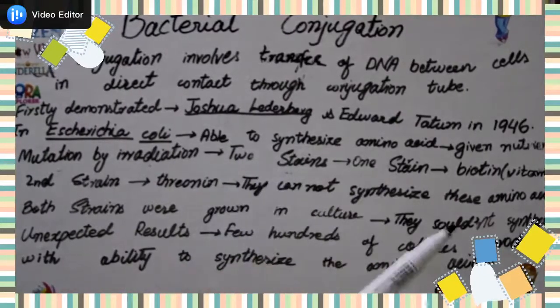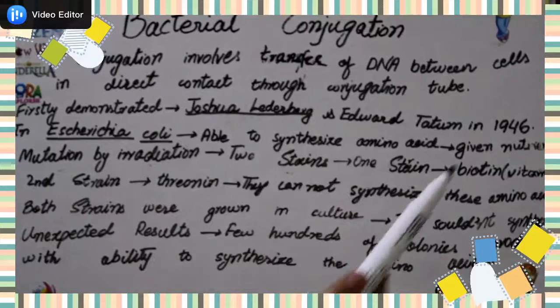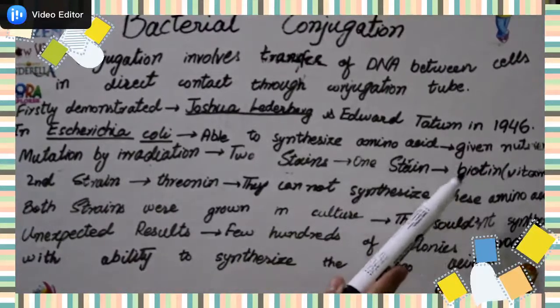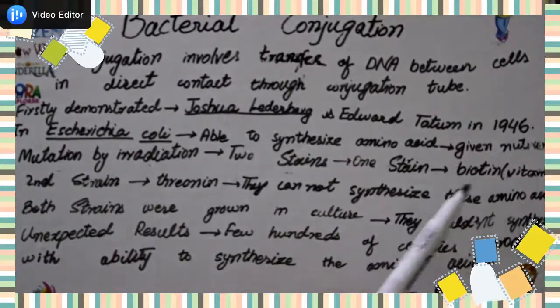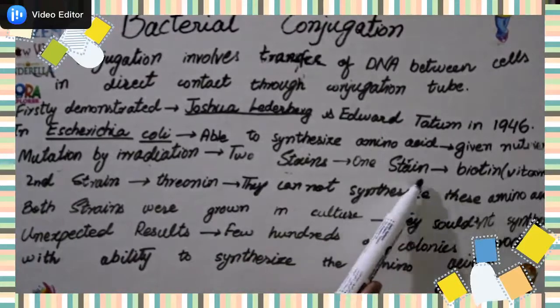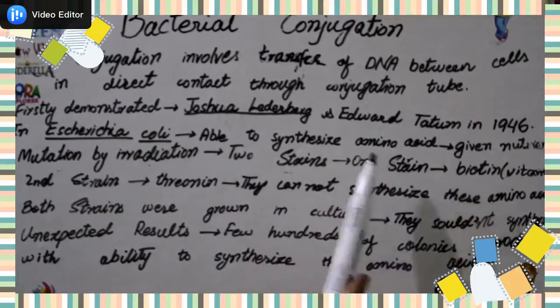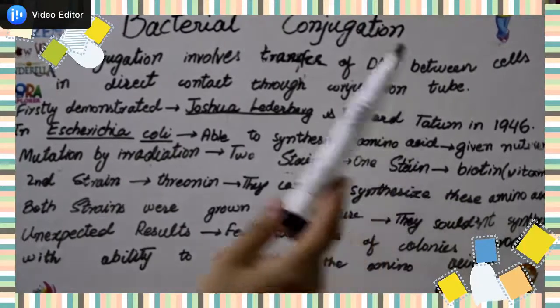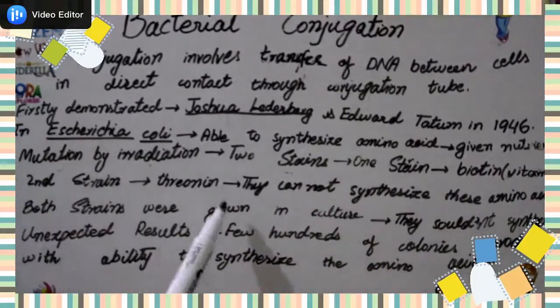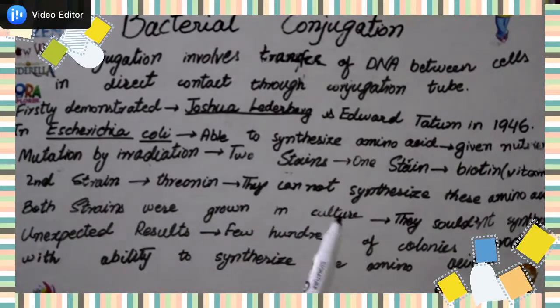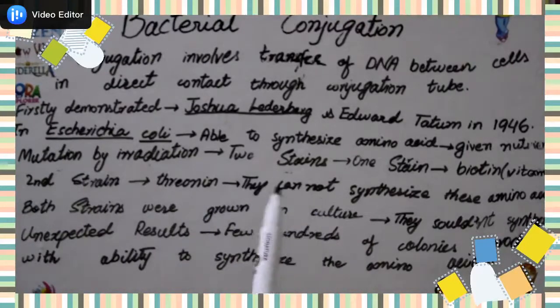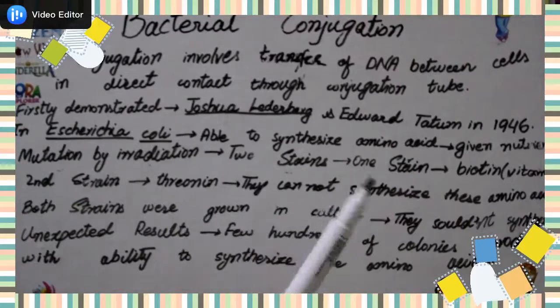What happened to these strains? One strain was not able to produce biotin, which is a vitamin. And the second strain was not able to produce the amino acid threonine. So they could not produce these two things.